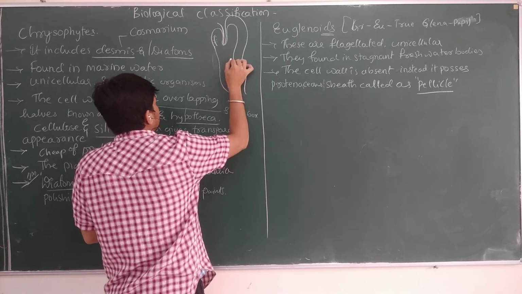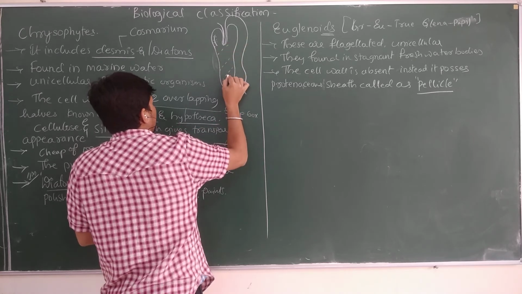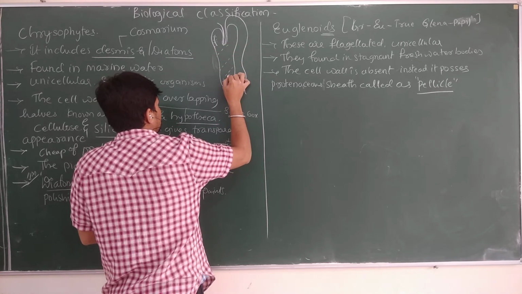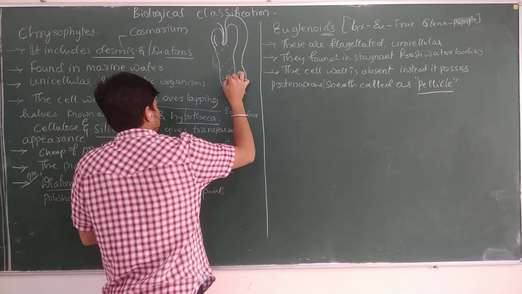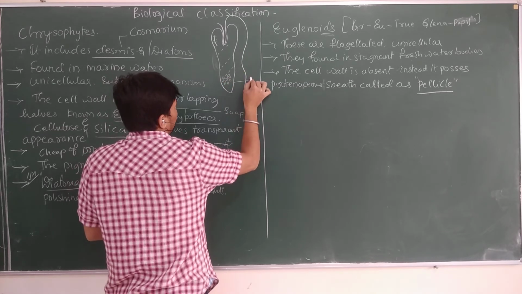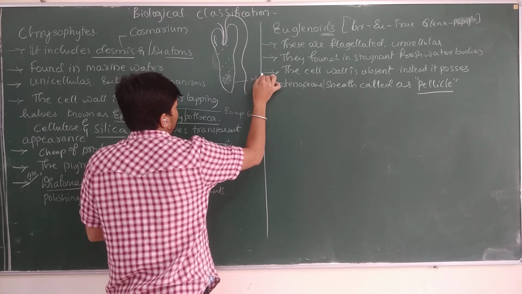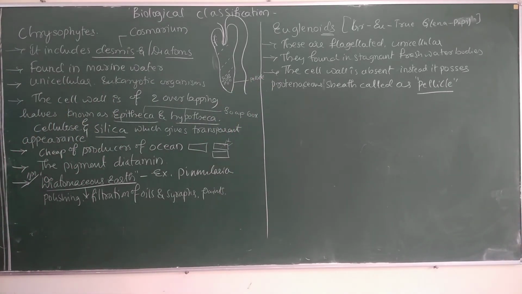There will be the presence of chloroplast, granules, and pyrenoids, and this is the pellicle. There will be a presence of the nucleus, right?